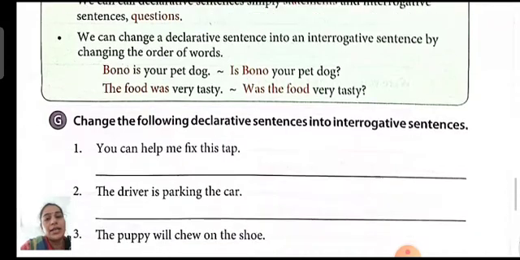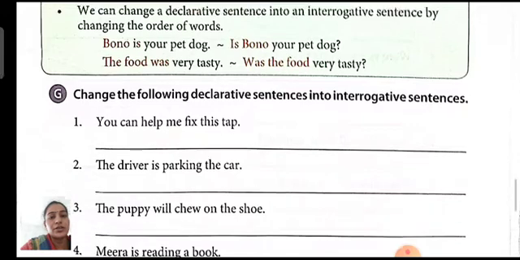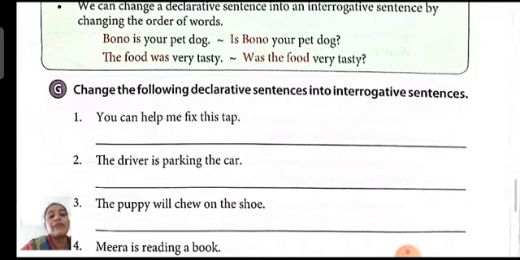Okay. Now let's see exercise G. Change the following declarative sentences into interrogative sentences. So what do we have to do? We have to just change the order of words. You can see, you can help me fix this tap. Changing this sentence into an interrogative sentence, it will become, can you help me fix this tap?